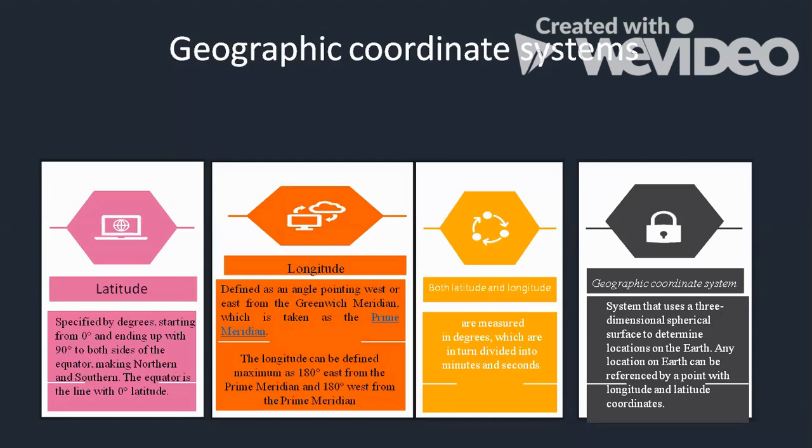Both latitude and longitude are measured in degrees, and that degree can be subdivided into minutes, and each minute is subdivided into seconds. Both of these constitute the geographical coordinate system.